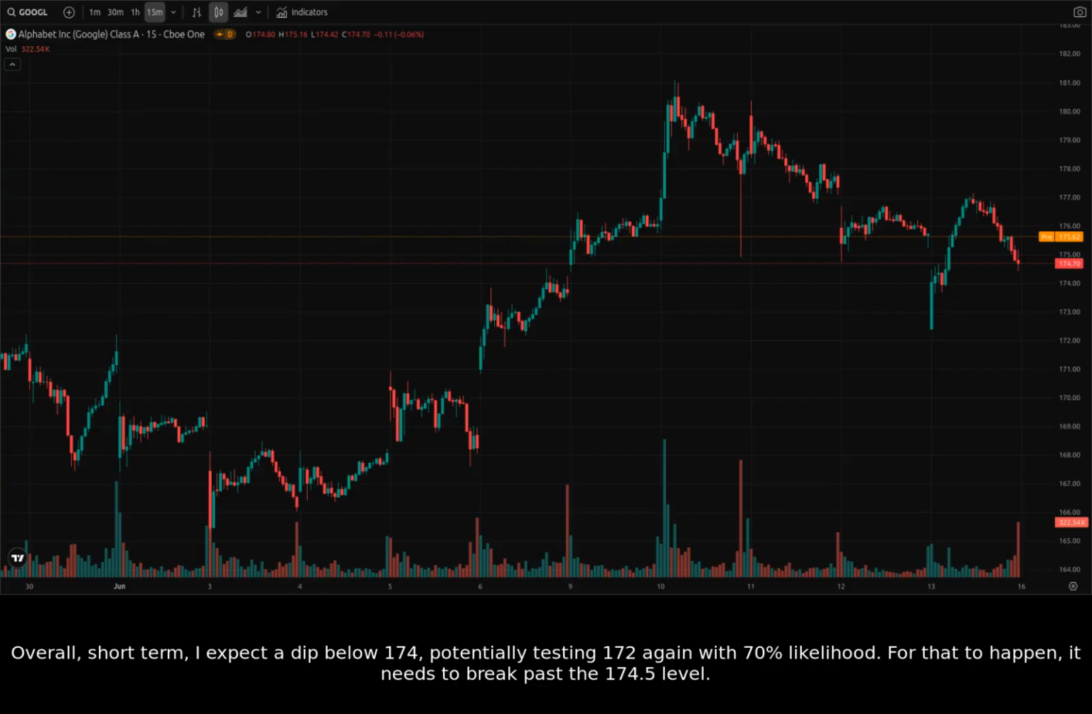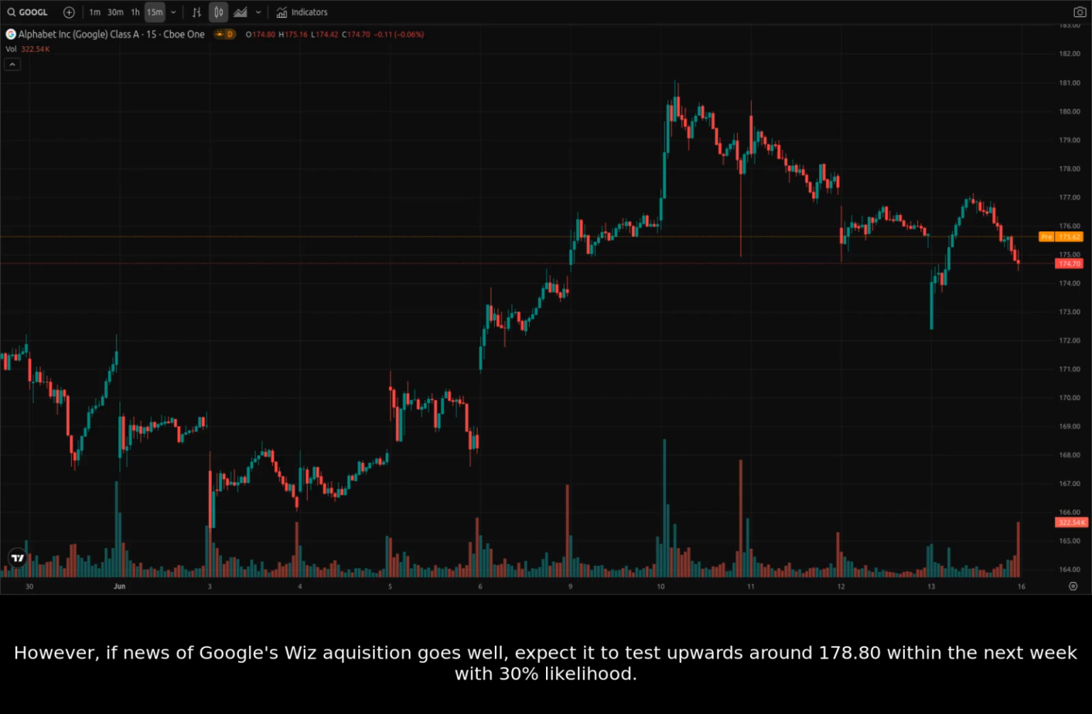For that to happen, it needs to break past the 174.5 level. However, if news of Google's Wiz acquisition goes well, expect it to test upwards around 178.80 within the next week with 30% likelihood.